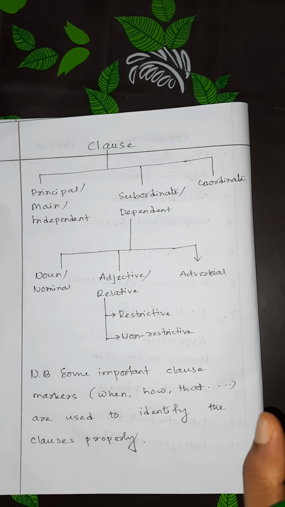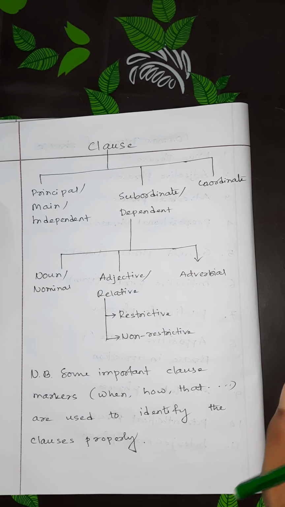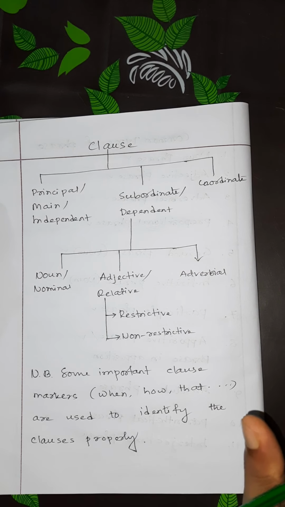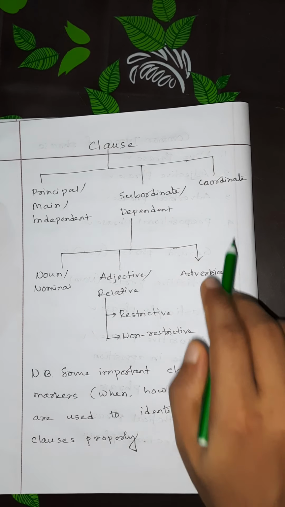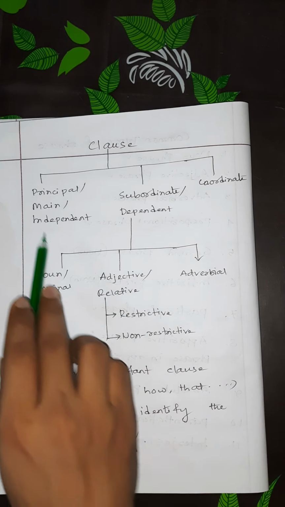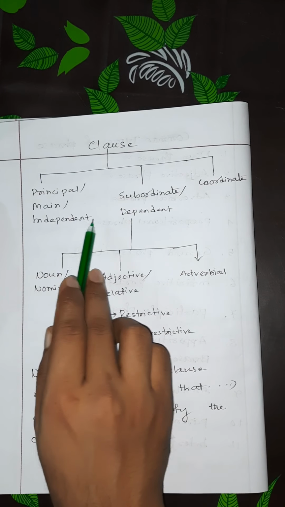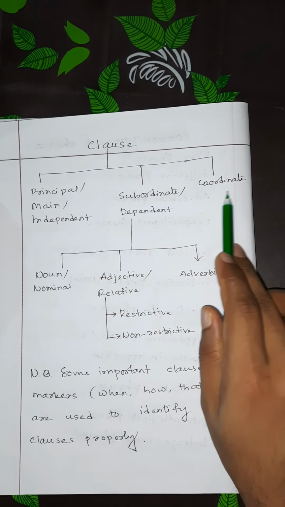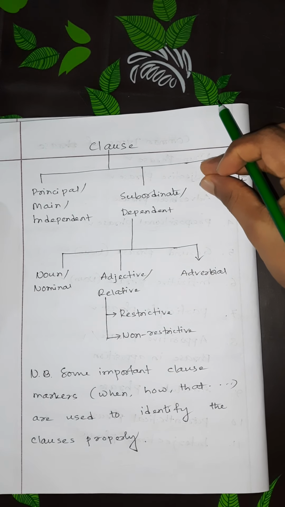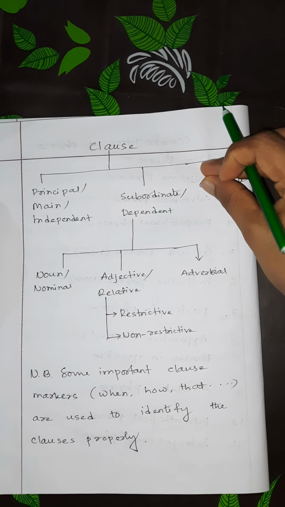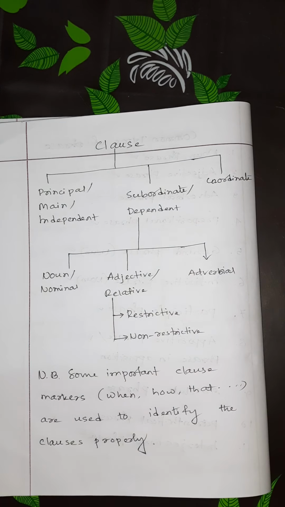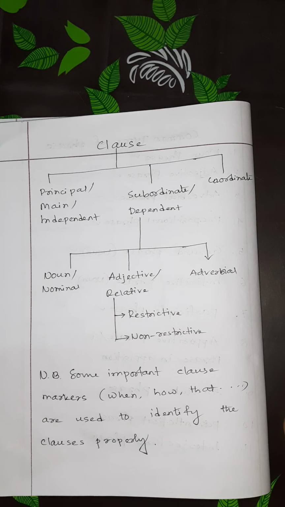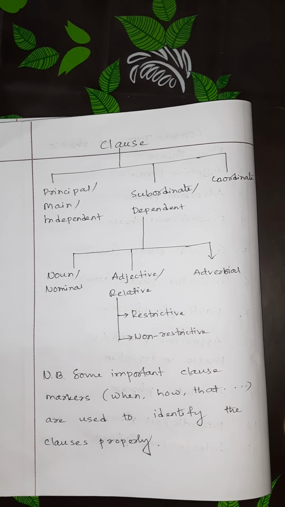So clause is basically of 2 types according to some grammarians. Also, clause is of 3 types according to another grammarian. So I have written both. Look, one is principal clause or main clause or independent, one is subordinate or dependent, and one is coordinate. This clause has not been mentioned in some of the books, but don't be confused here, because that is not the major thing. Grammarians differ in their concept on this point, so we should not be worried about this.